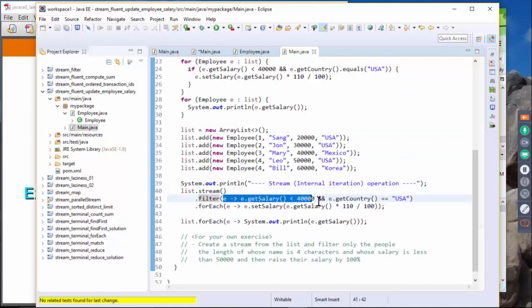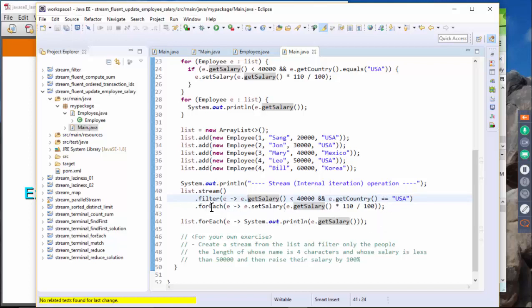So for the filter, you provide the predicate. Okay, so the predicate in this case is the salary is greater than, I'm sorry, less than 40,000, and the country is USA. Again, this one should be equals rather than the equal sign if possible.